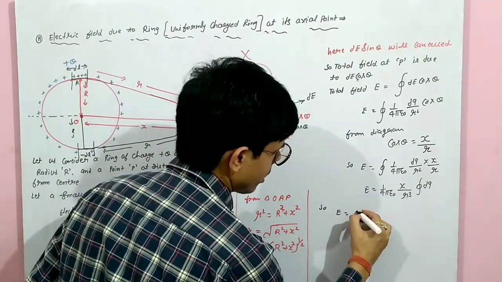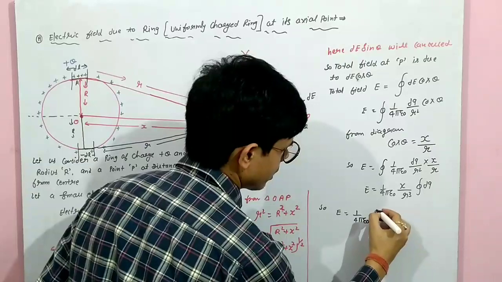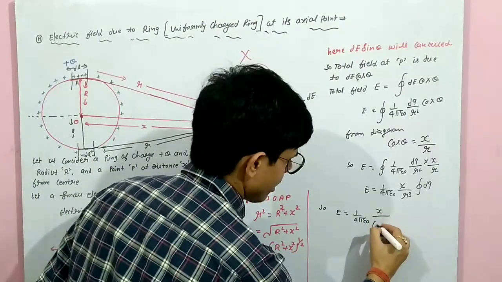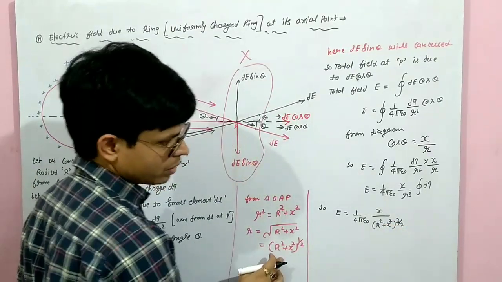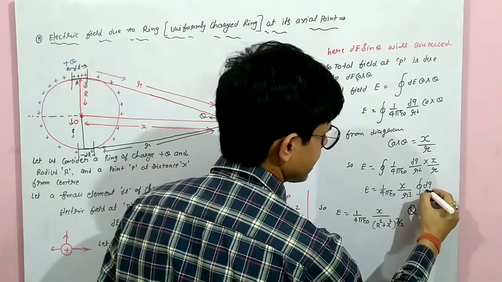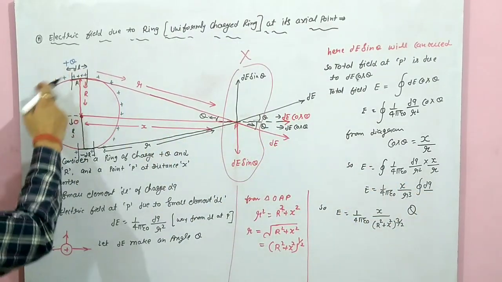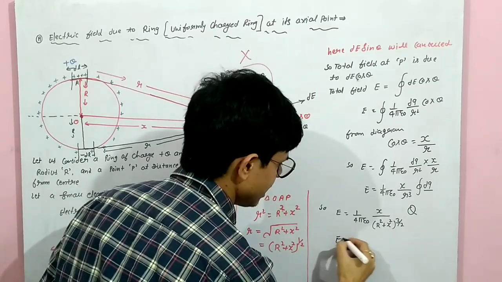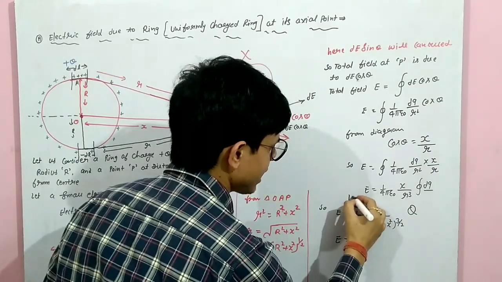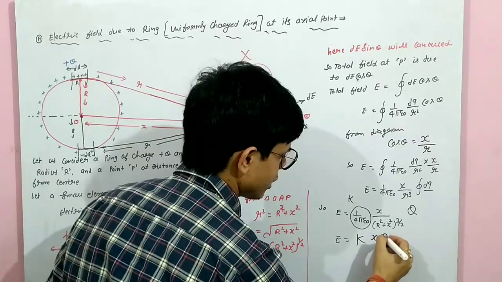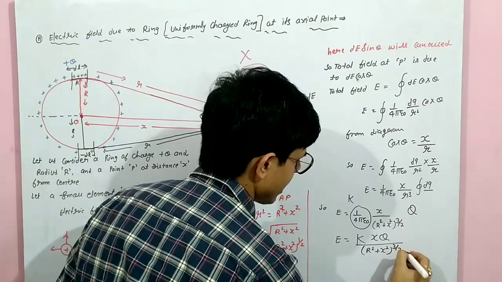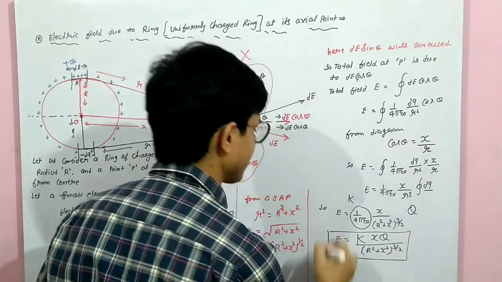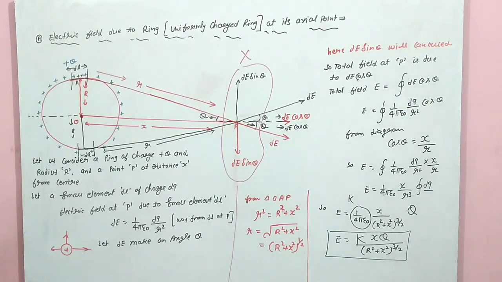So E will be equal to 1/4 pi epsilon naught, x upon (R square plus x square) to the power 3, times 1/2, so 3/2, into dq, meaning total charge. Total charge is how much? Total charge of the ring is q. So this is the answer. E equals 1/4 pi epsilon naught, we can write k, q x upon (R square plus x square) to the power 3/2. This is the electric field due to a ring at its axis point without using Gauss law.